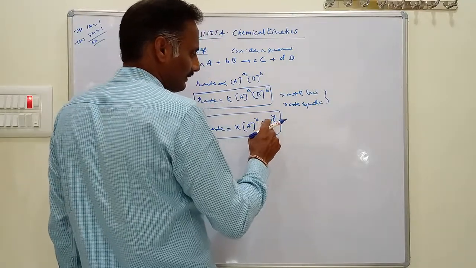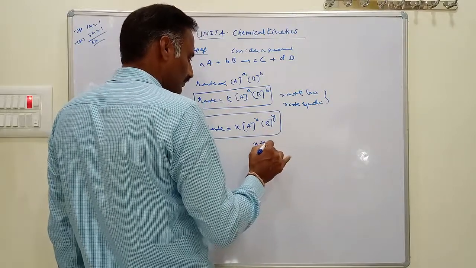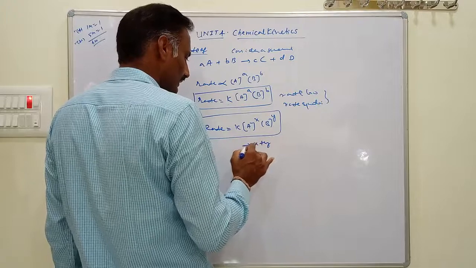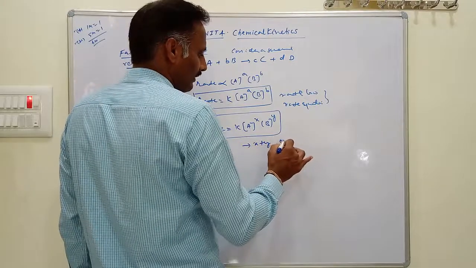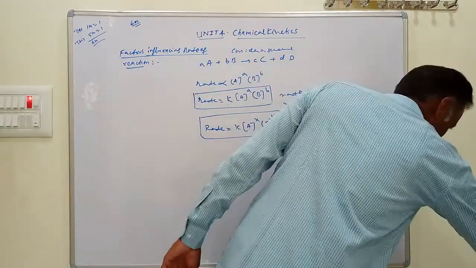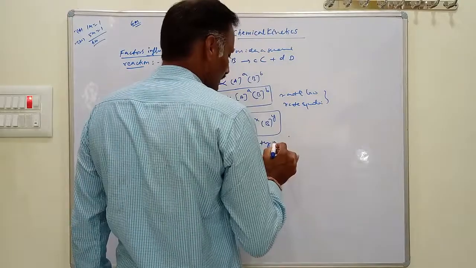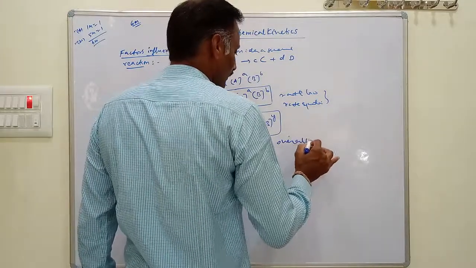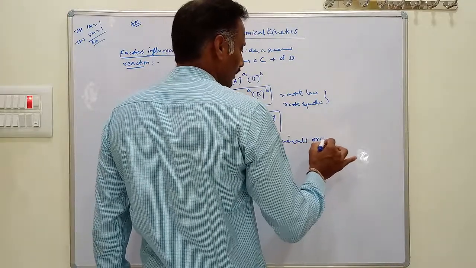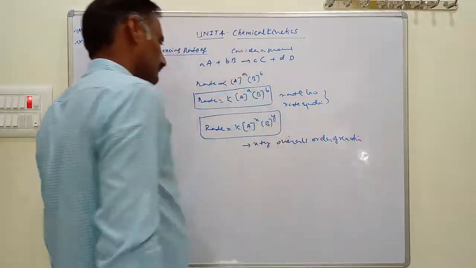This is called X and Y, and the sum of X plus Y in the rate law expression gives the overall order of the reaction.